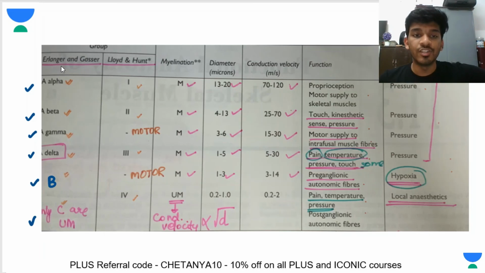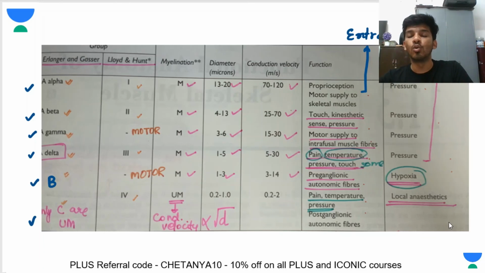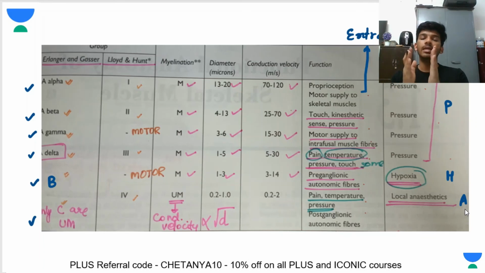In this table, we have which classification? Erlanger and Gasser, Lloyd and Hunt, the myelination status, the diameter, the conduction velocity, the various functions. One more thing that you can add here is that this is extrafusal muscle. And the agent to which it is more susceptible: pressure, hypoxia, and local anesthetics, written in the order that we had written, PHA, inverse alphabetical order. So just think of this table whenever any question comes related to nerve fibers, and you should be able to easily solve it. That brings us to the end of this class.